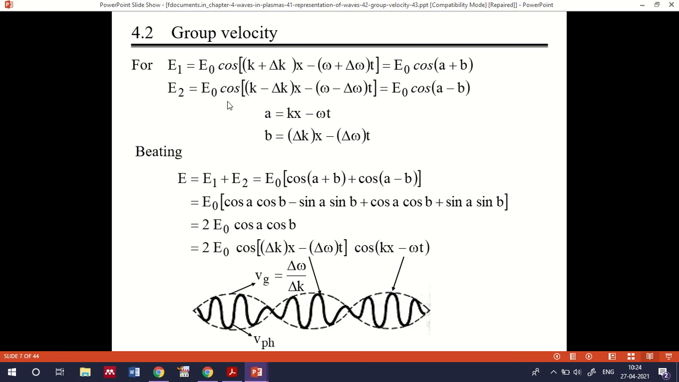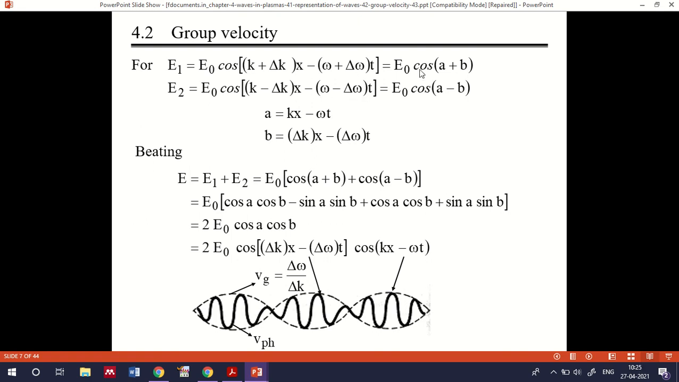Now we have discussed the group velocity, where we have E1 equal to E0 at (k plus delta k)x minus (omega plus delta omega)t. This is one function with a slight change in delta k and delta omega, where the frequency is changed by delta omega and there is a corresponding change in wave vector. So we have represented two waves E1 and E2 in terms of (k plus delta k)x minus (omega plus delta omega)t and (k minus delta k)x minus (omega minus delta omega)t.